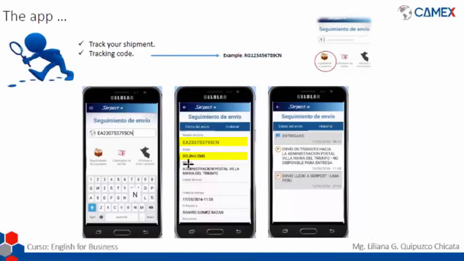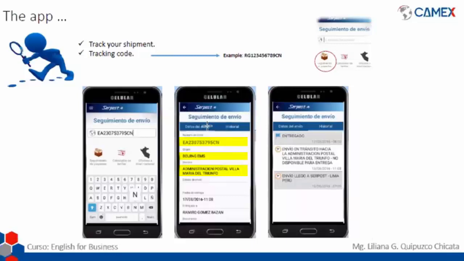And you're going to see where the office is. In this case, it is the Postal Administration of Villa María del Triunfo, and you're going to see some information in here and the person. Okay, in this case, the person that is going to get the product is this person from here. This is an example. This is the shipping data, the main information of the shipping.